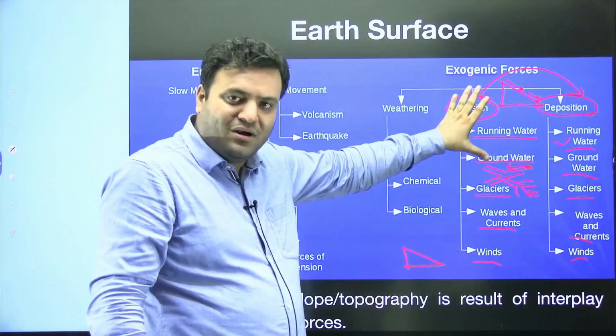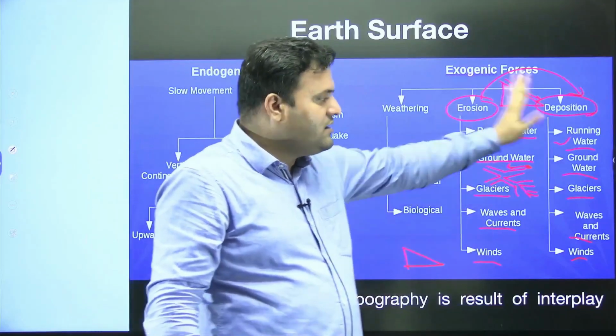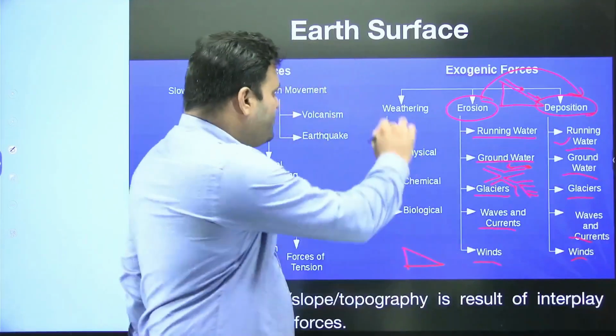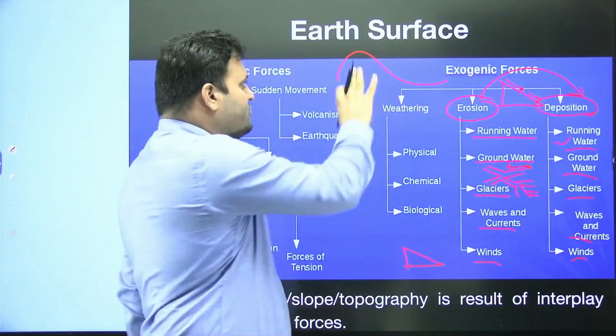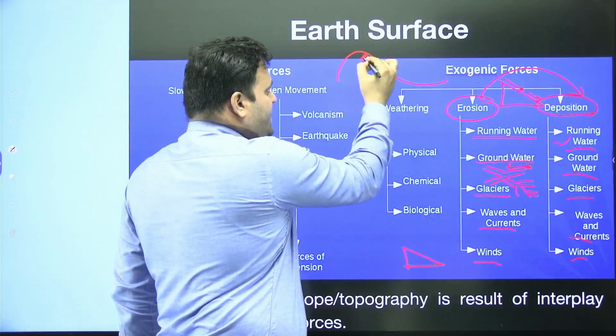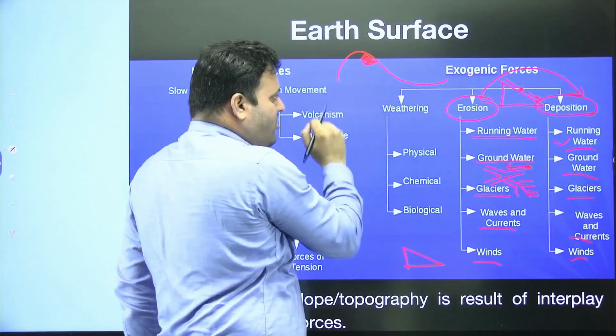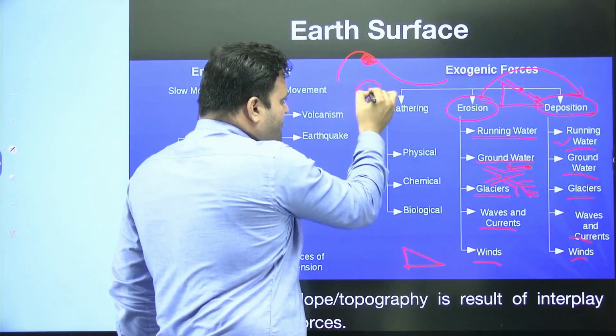Here the material will be removed and here the material will be deposited. Taking an example, suppose here we have a mountain and here we have a rock block, and in this rock we have some small pores.